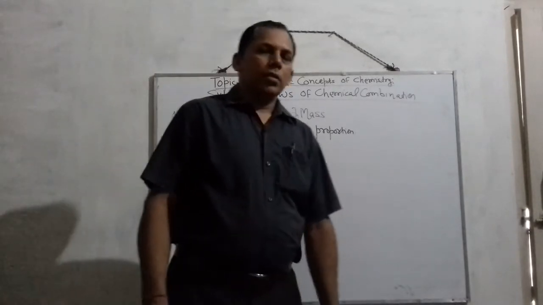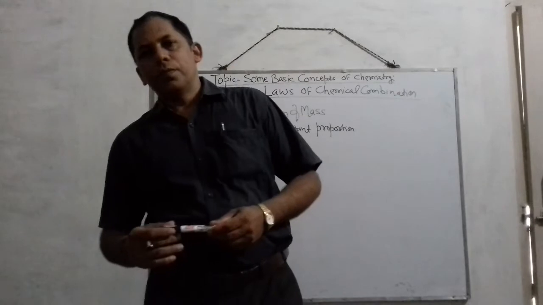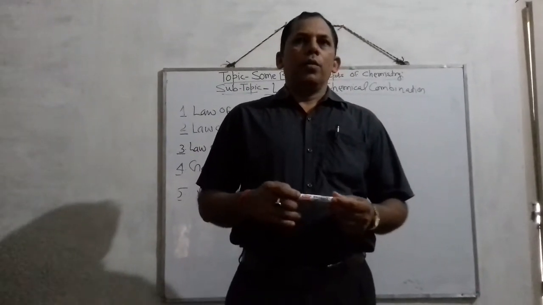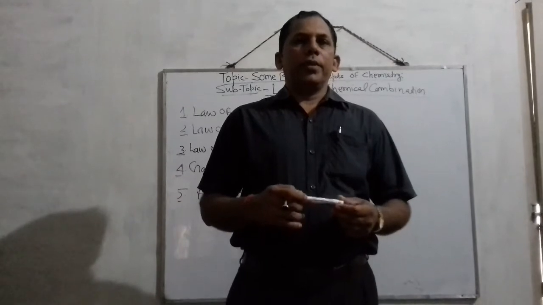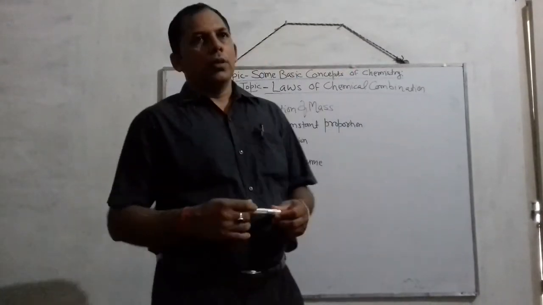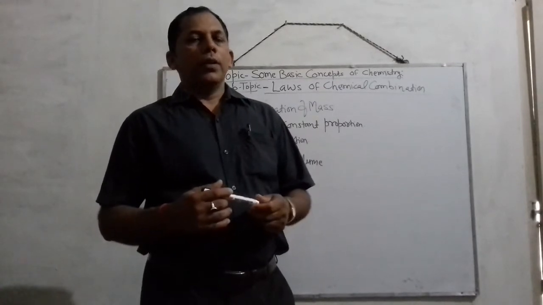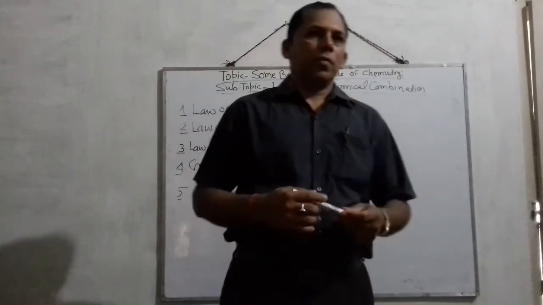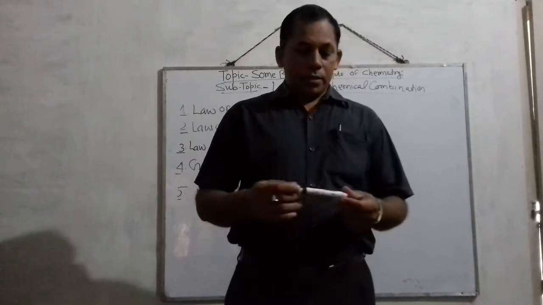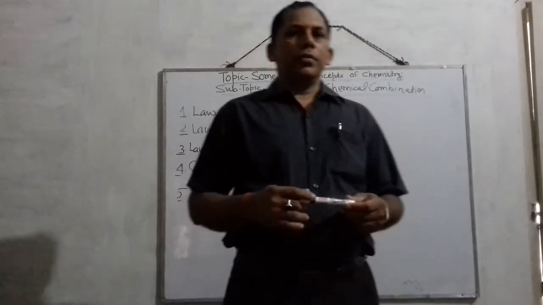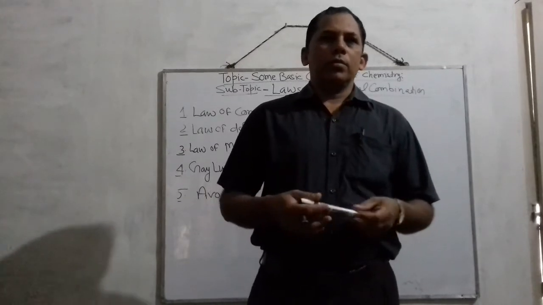In today's lecture we are going to study one more important point of this very chapter, that is law of chemical combination. So students, when two or more elements combine, they form compounds.